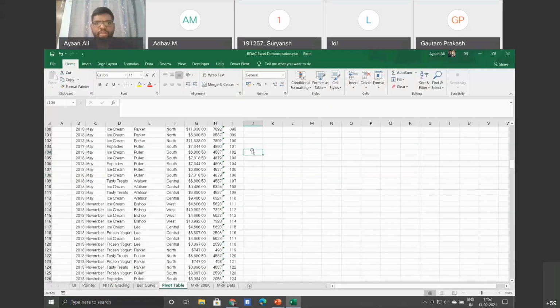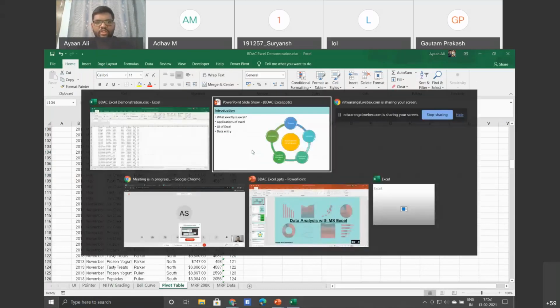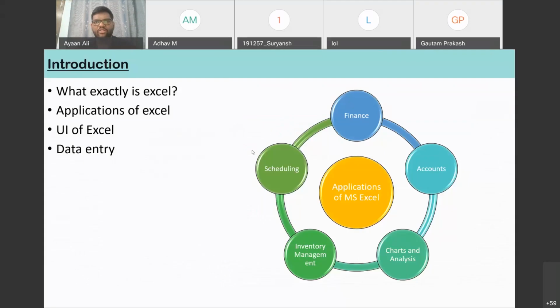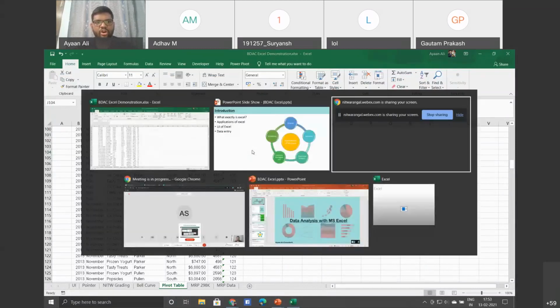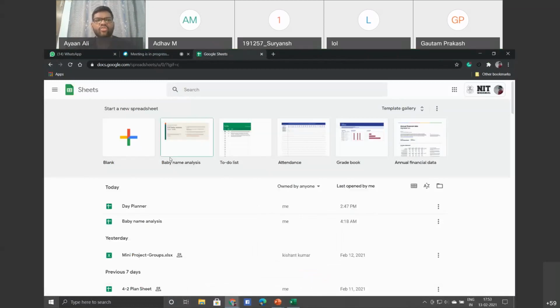And one more thing, for those who don't have Excel: usually if you're buying a laptop in recent times, you'll be getting Microsoft Excel free. But in case you don't have it, or you need a full version, you have two options. One is that you can use your Google account and use the online Microsoft Office provided by Microsoft. Or another alternative is you can go to Google Sheets.